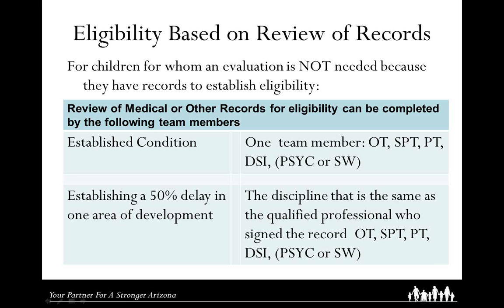If records include an evaluation conducted by a therapist, the team member of the same discipline reviews the evaluation to determine if there is sufficient and current information to establish a 50% delay and determine eligibility. All records are kept in the child's file, and information is documented on the AZIP data form.